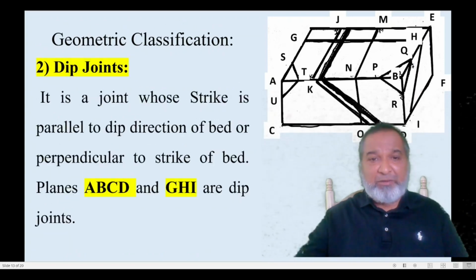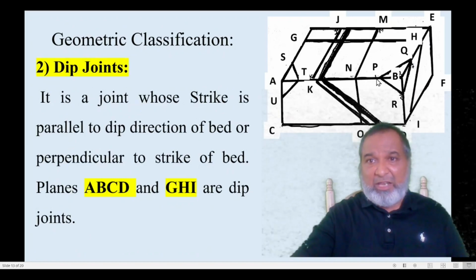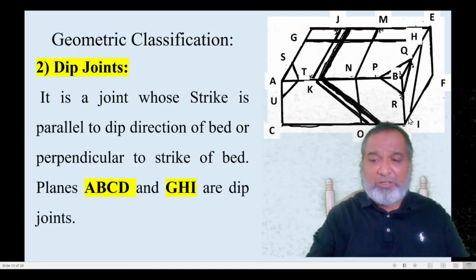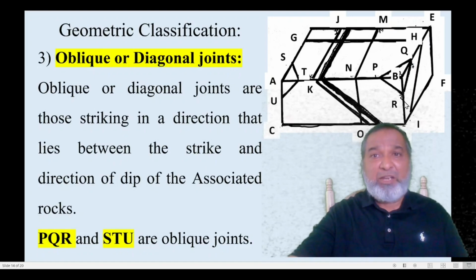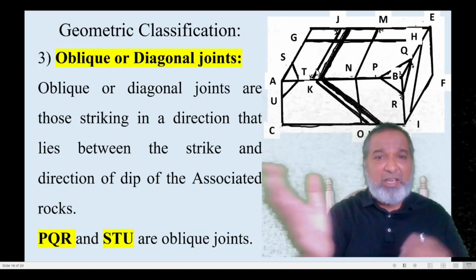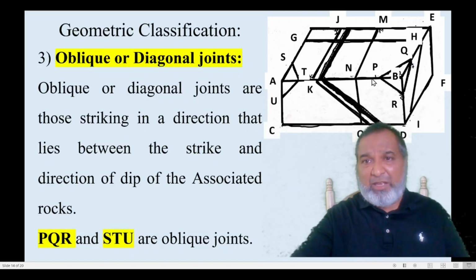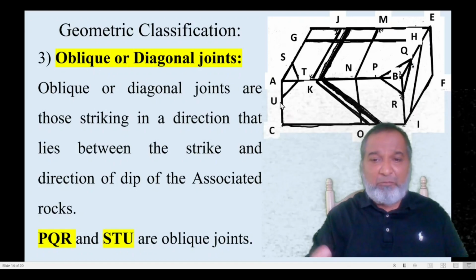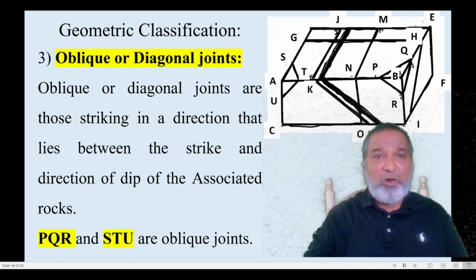Come to the dip joint. See now, A, B, C, D. This is also something you can make out, but here, especially, we have given you GHI. This is the strike dip joint. Then the oblique joint, neither parallel to strike nor parallel to dip. So we have PQR. Then here one more is there, STU. This is another one. So this is the oblique or diagonal joint.